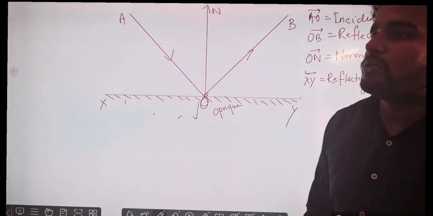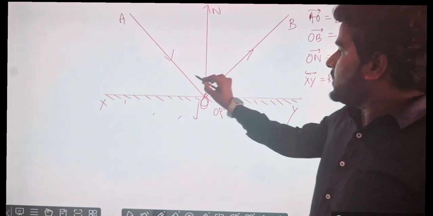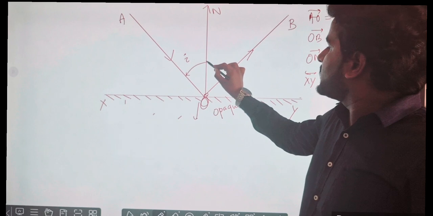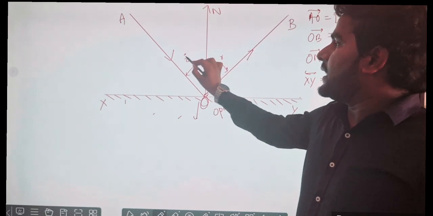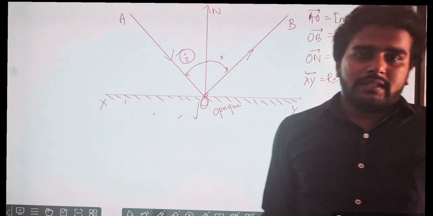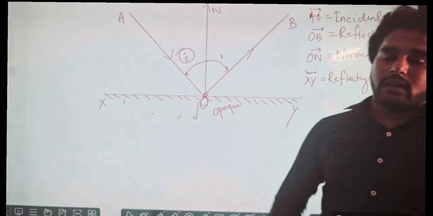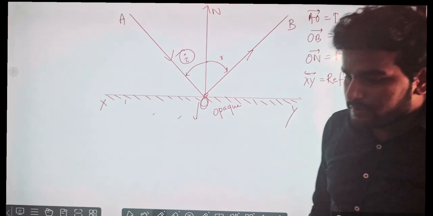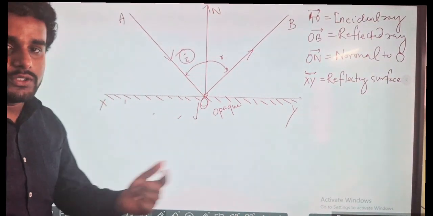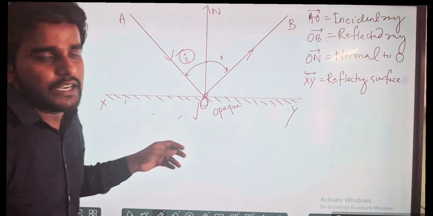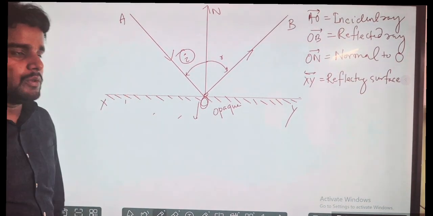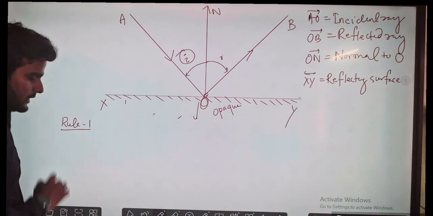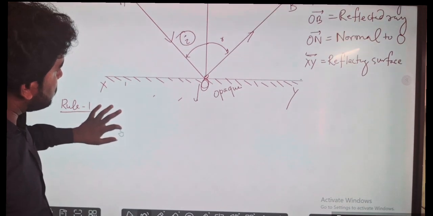Now, certain rules are there. Before that, let me say, here an angle is formed. This angle is called I. This angle is called R. I is known as the angle of incidence, and R is known as the angle of reflection. So let me write the rules, the laws that are to be learned to understand the reflection process. This process also follows some laws. The rules.